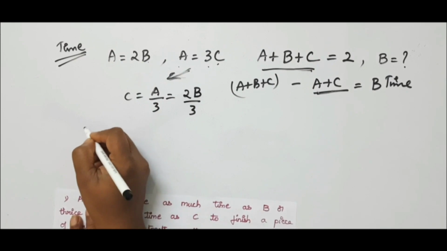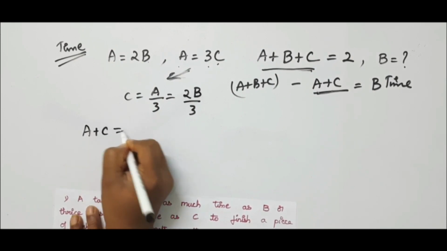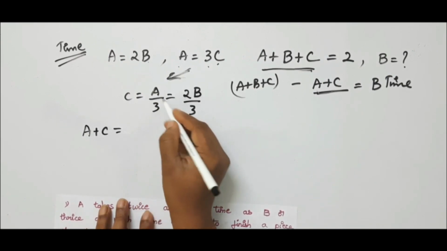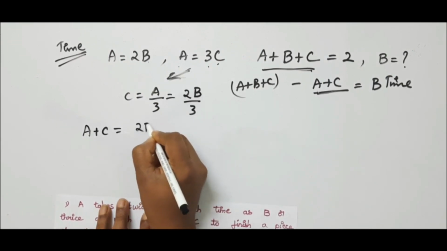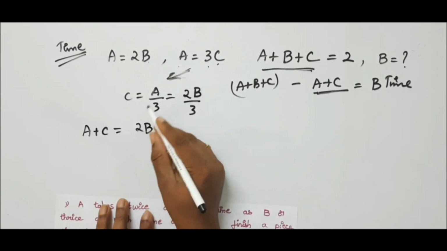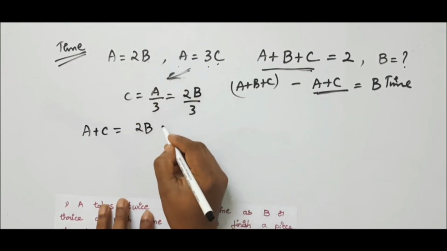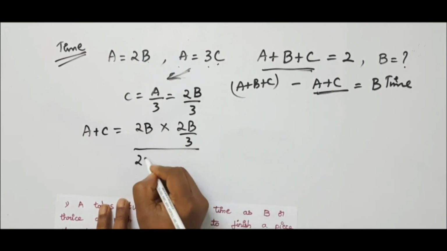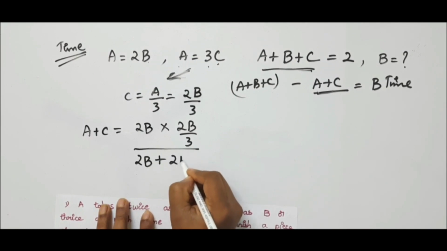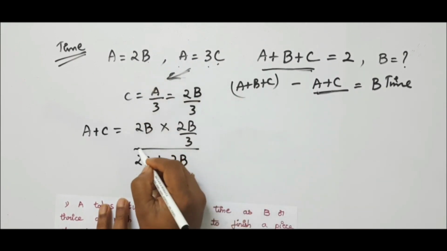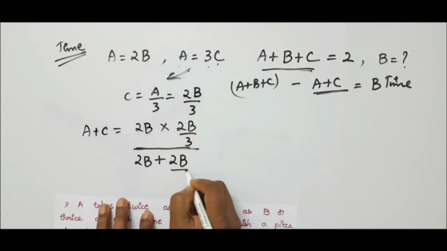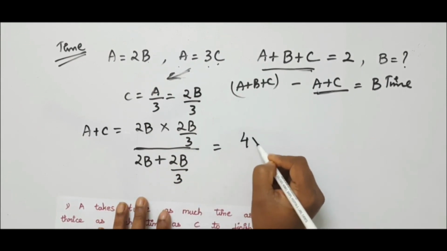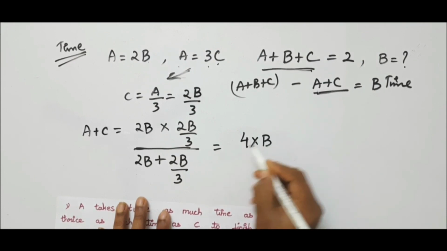First let us calculate A plus C, the time taken by both candidates A and C. I am using the shortcut method which I explained in the previous video: multiply these two, 2B into 2B by 3, divided by the sum of these two, 2B plus 2B by 3. So the numerator becomes 4 into B squared by 3 and the denominator is 8B by 3.